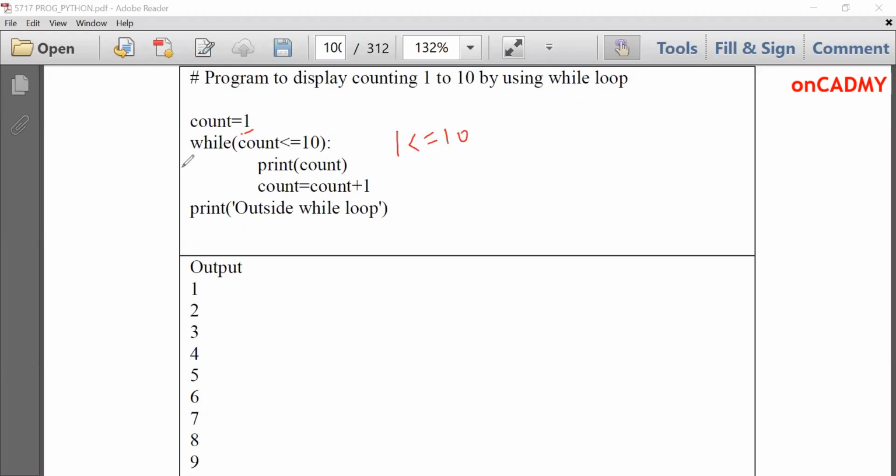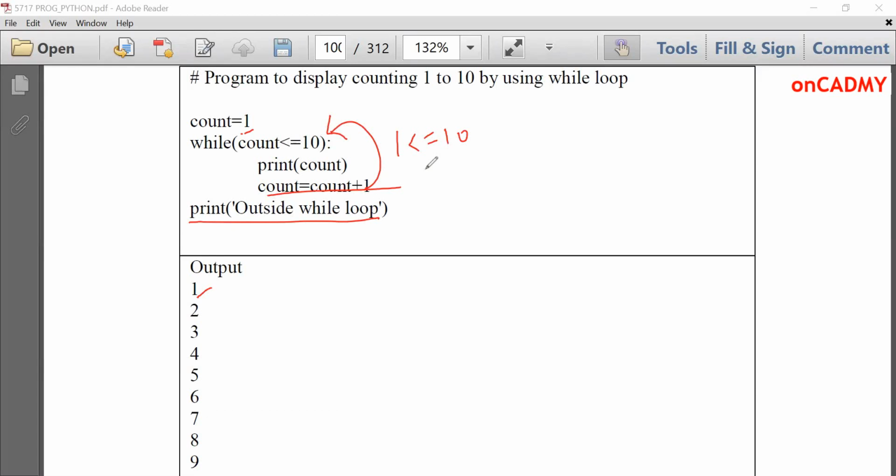And indented block will print count. That means it will print 1 and then count will be incremented. It will become 2 and then loop will go back, because after that there is an unindented block. That means this statement is not part of the while loop.